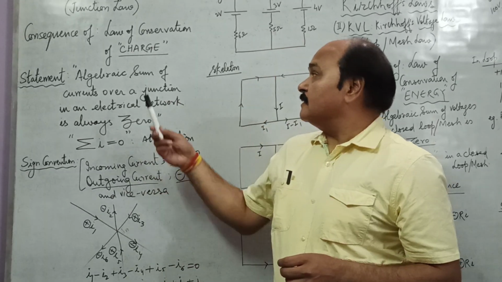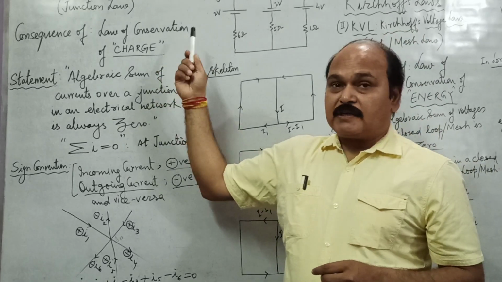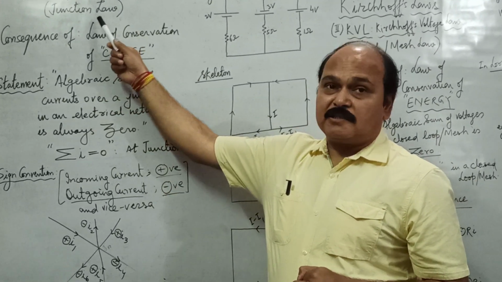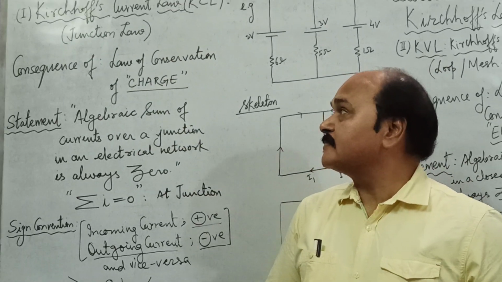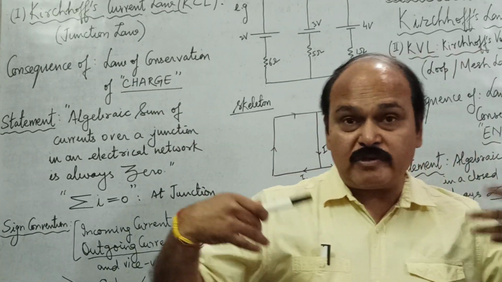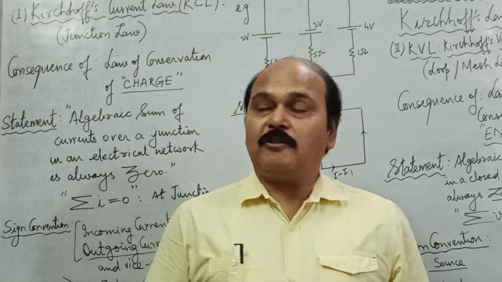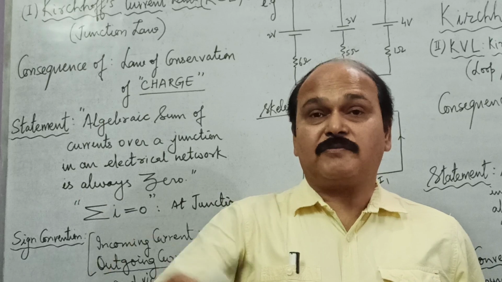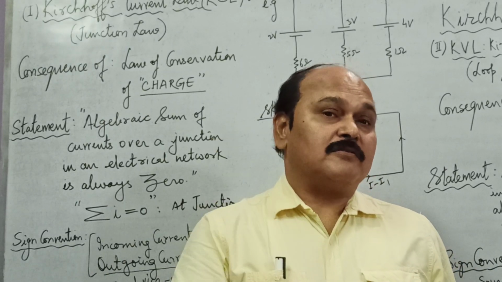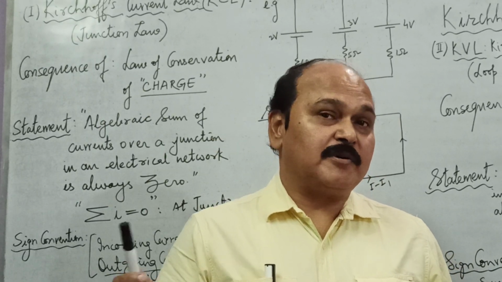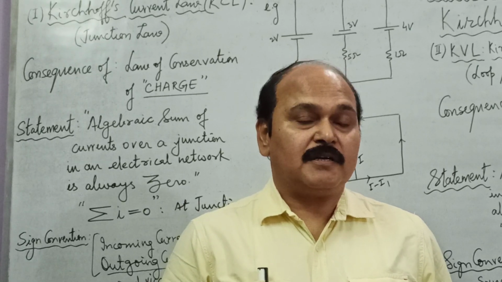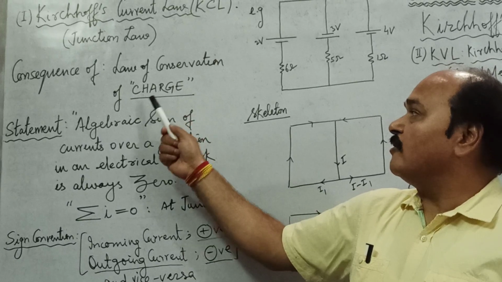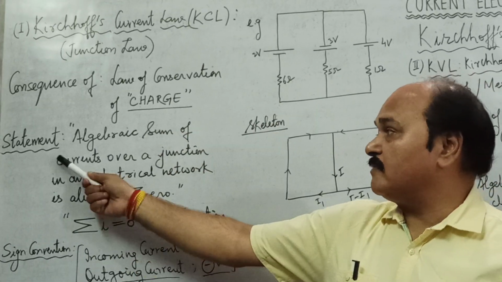So the meeting point of at least 3 branches of the circuit is called a junction, and at any junction this law is applicable. This law is a consequence of the law of conservation of charge. That means this law is because of the fact that charge is conserved. It can neither be created nor be destroyed at any point in the circuit. So this law is a consequence of the law of conservation of charge. And what is the statement of the law?